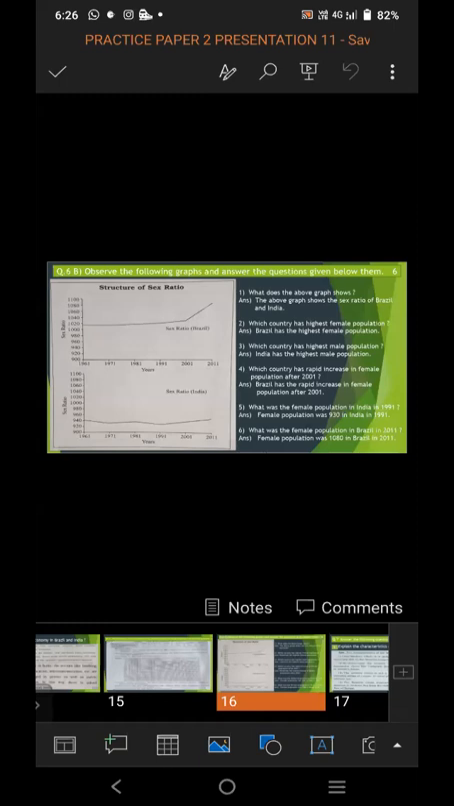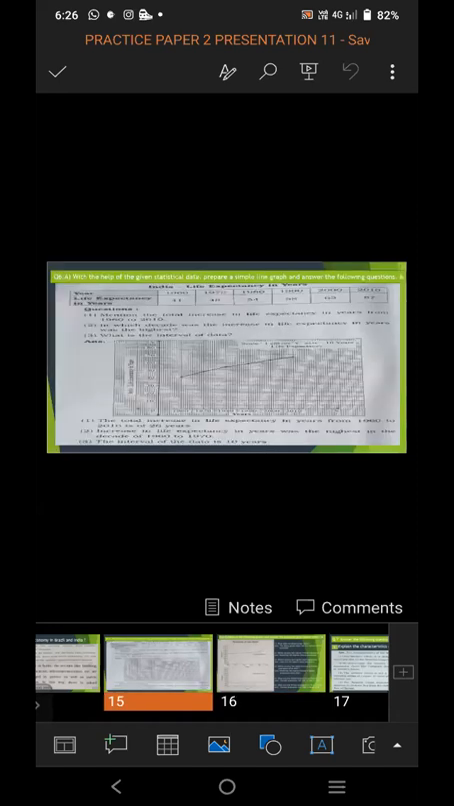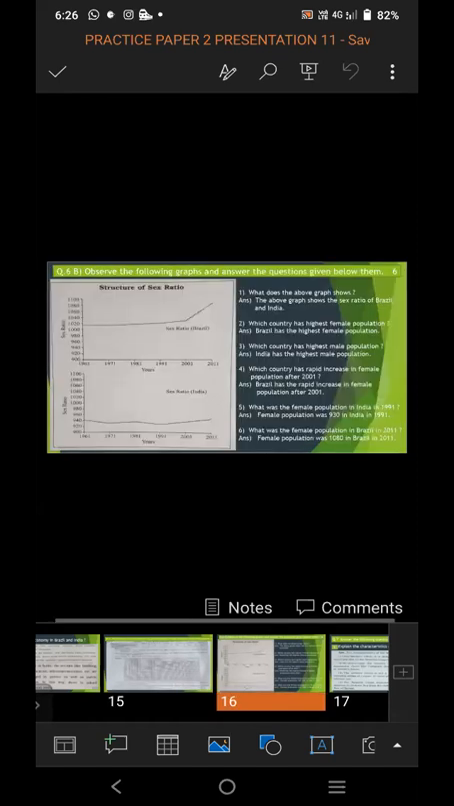So read the questions properly, read the graph properly, study the graph, think on the answer, and write the proper answer for the question. So in question number 6A and question number 6B, from both you have to select any one and attempt.